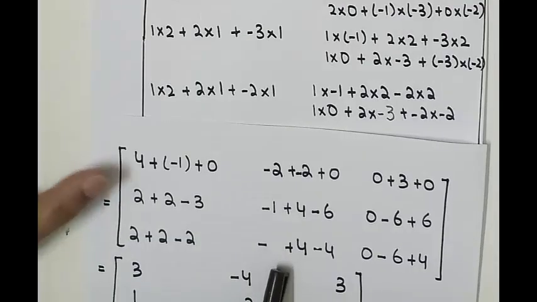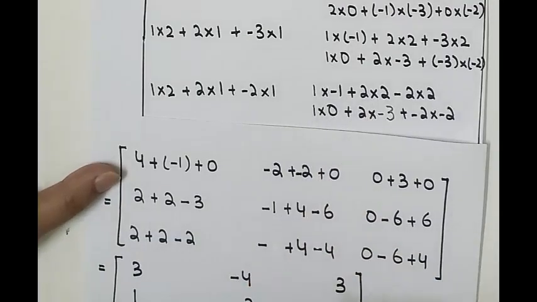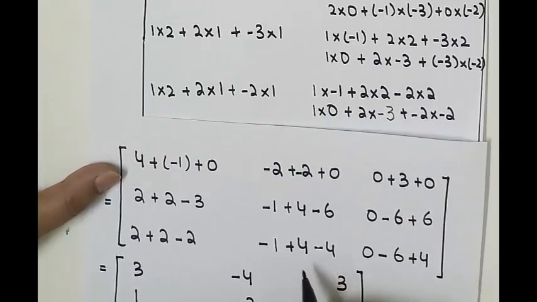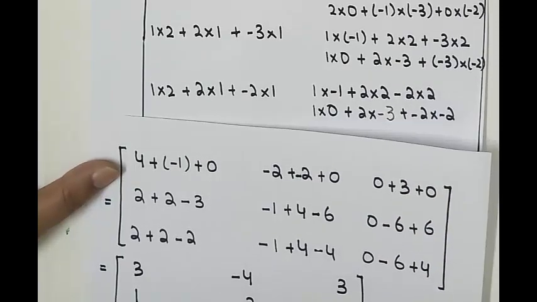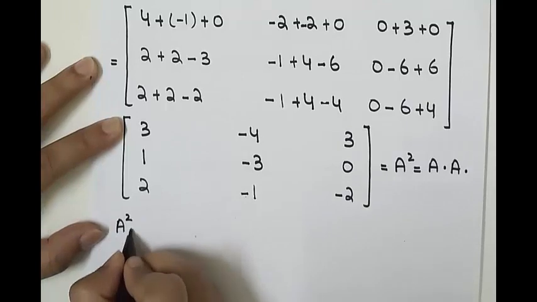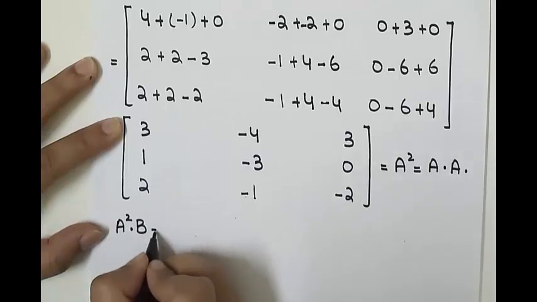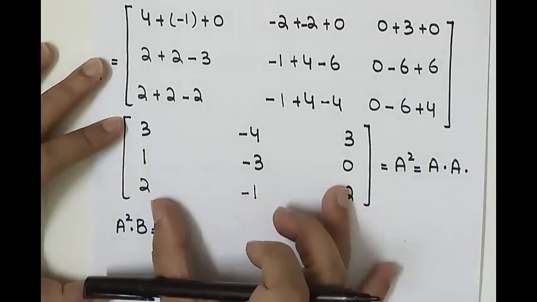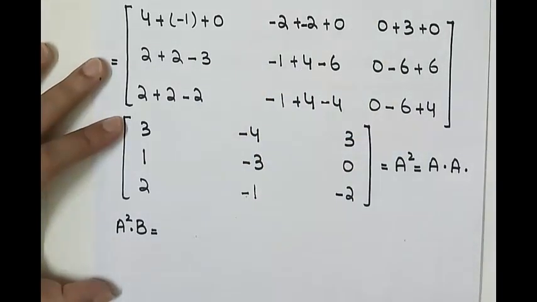So here the answer will change accordingly. 1 into minus 1 is minus 1, plus 2 times 2 is 4, minus 2 times 2 is 4. So 4 and 4 will be cancelled out, and the answer we have is minus 1. Now we have to multiply A square with B. So we will write A square matrix and the matrix B.